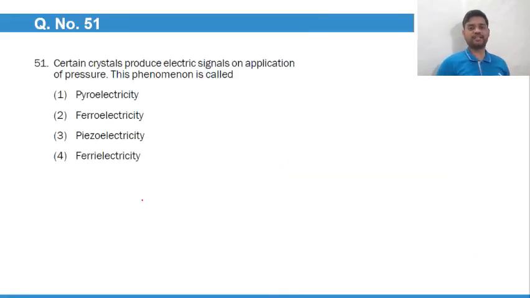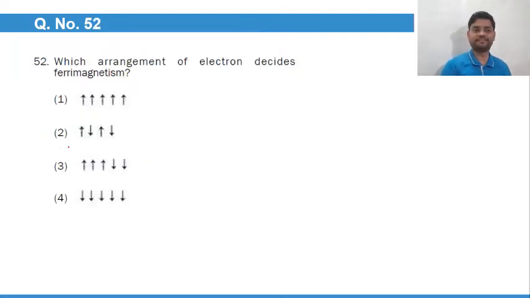The first question that came in your examination: a certain crystal produces electric signals on application of pressure. This phenomenon is known as what? Piezoelectric effect, piezoelectricity. Okay, clear. So for question 51, option number 3 will be the best answer.